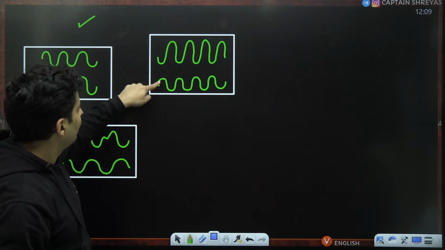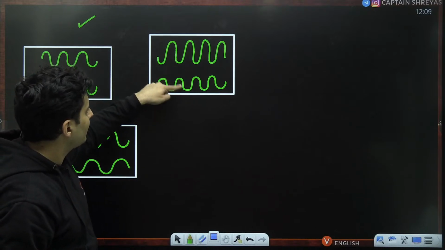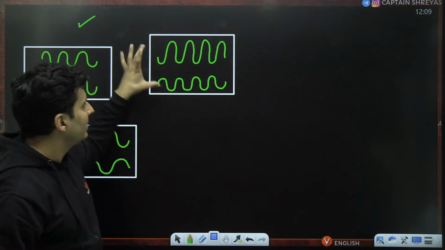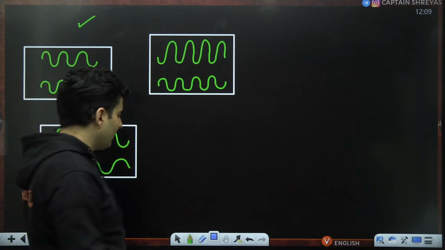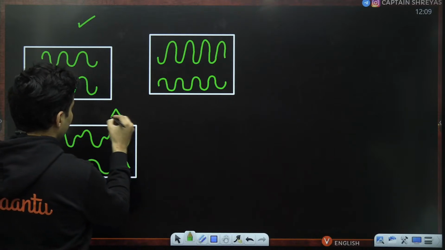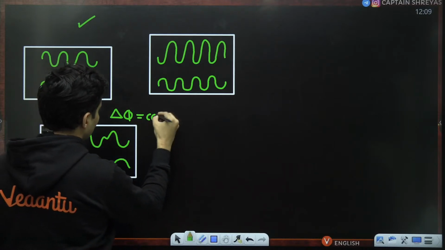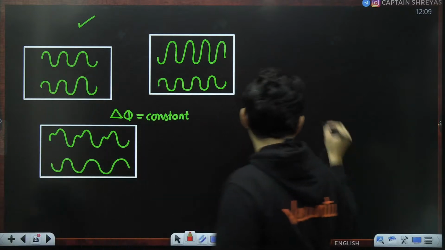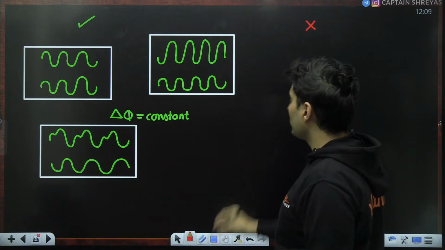When this is a trough, this is crest, crest, trough, trough, crest, trough, crest, crest, trough, crest, trough, crest, trough, crest, trough, opposite. So it is maintaining the phase difference. So basically the phase difference is nothing but a constant. All these are coherent. Which are not coherent, let me give you those examples also.